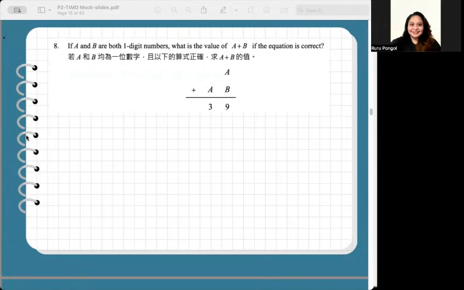In the question, it is said that A and B are both one-digit numbers. To get a 9, that is quite a big digit. Even if we add A plus B as 9 and 8, or 8 and 9, vice versa, that will give a 17.